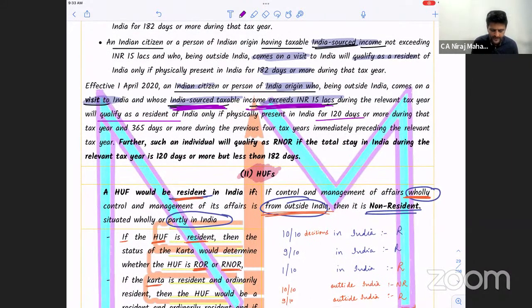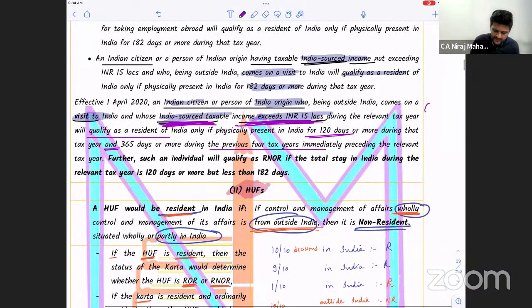Only if physically present in India for 120 days or more. That means at least 120 days during that year. And obviously, 365 days in the last 4 years. Did you understand what I am doing? I used to earlier replace 60 with 182. Now I'll replace 60 with 120, only if his Indian income is more than 15 lakhs. Clear? And 365 days during the last 4 years.